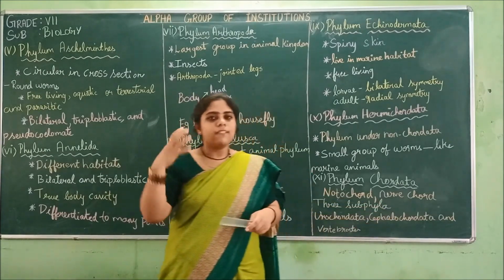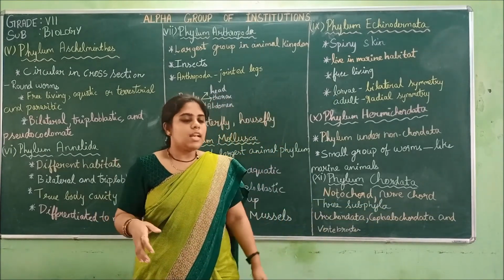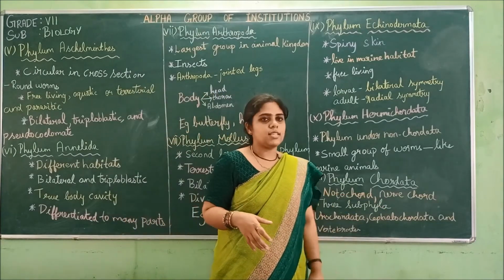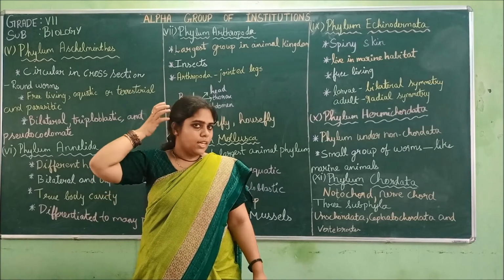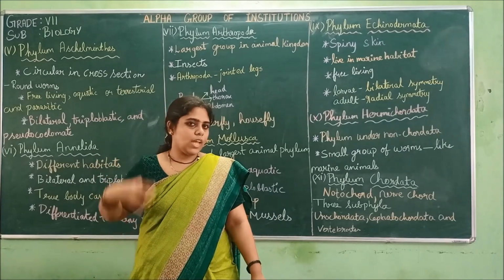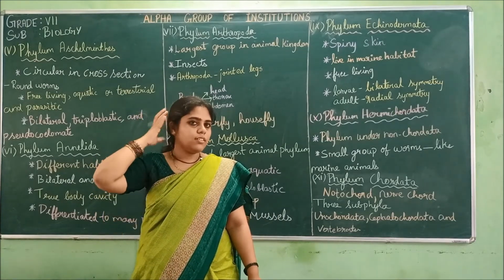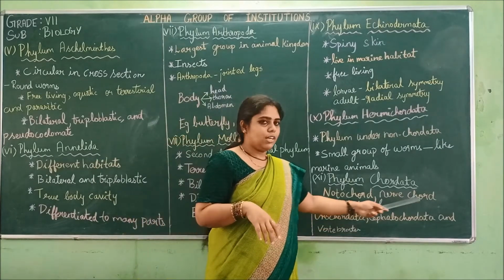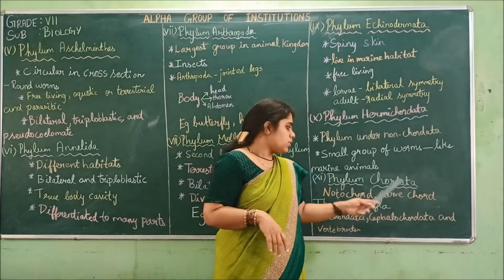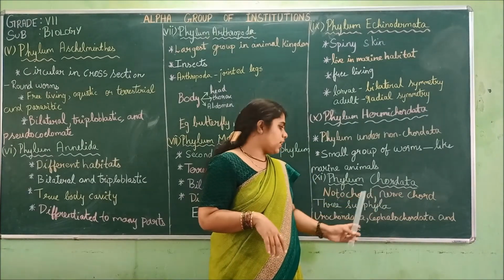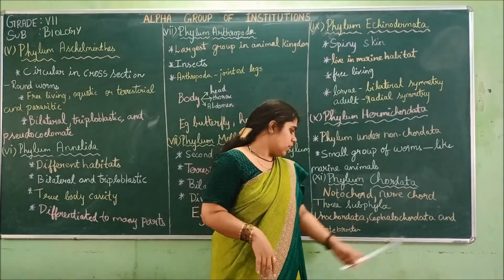The nerve cord means the central nervous system, running from the brain and connected along the back. We have the spinal cord. The central nervous system is called the nerve cord. All the Chordata have a notochord and nerve cord.